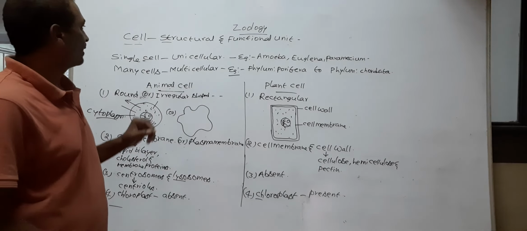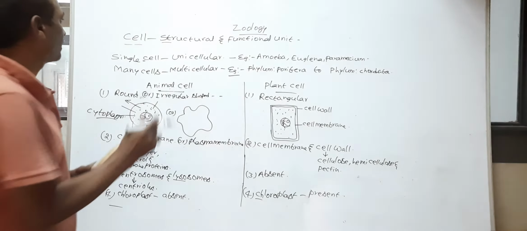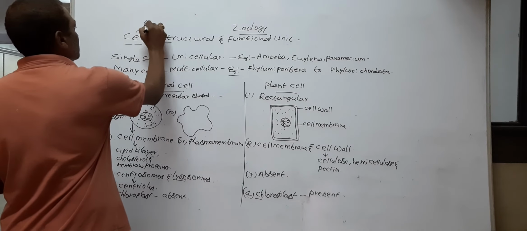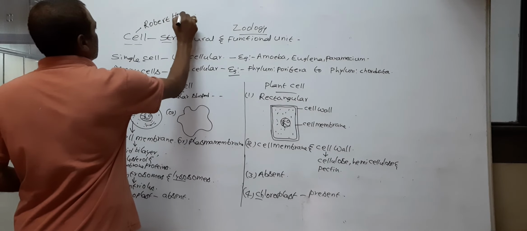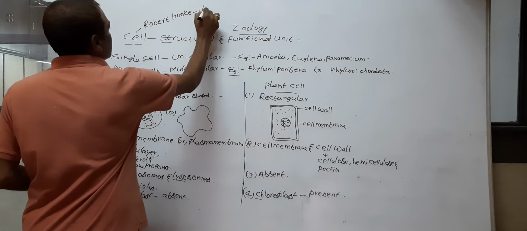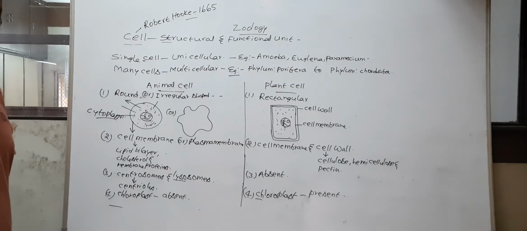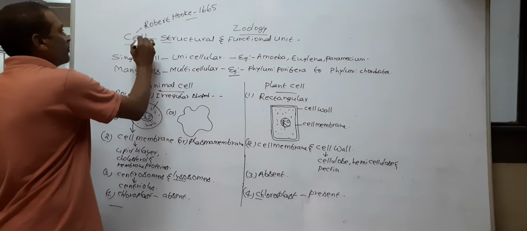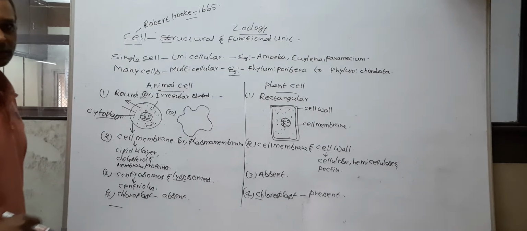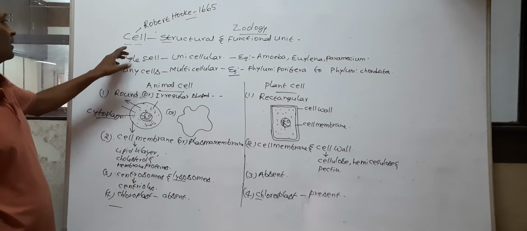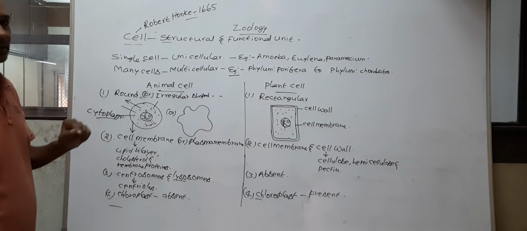The cell was discovered by Robert Hooke in 1665. The name cell was coined by Robert Hooke. So the cell was discovered and named by Robert Hooke.